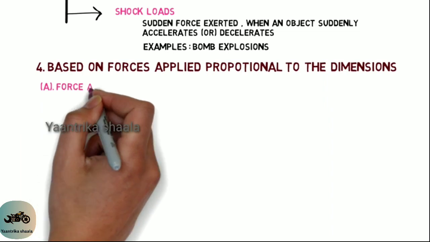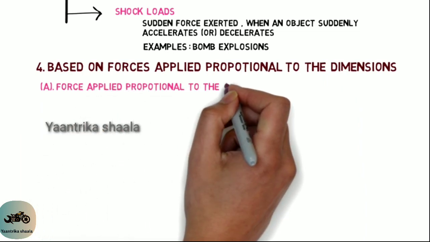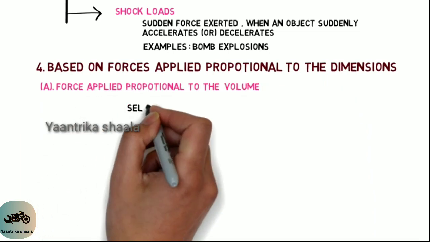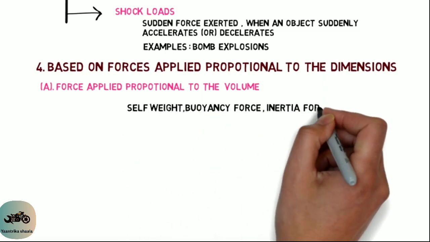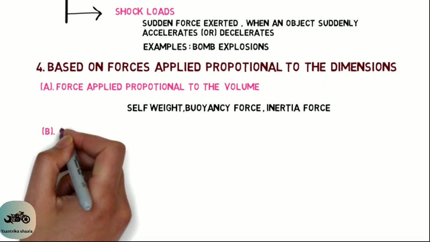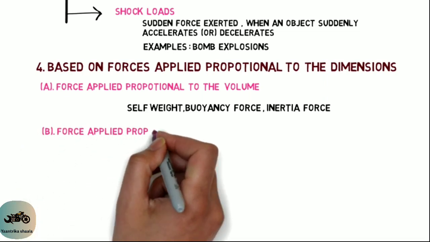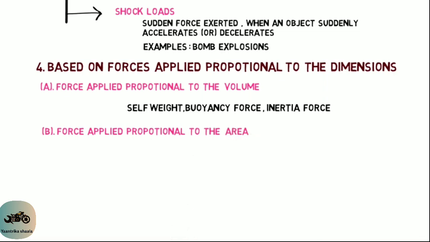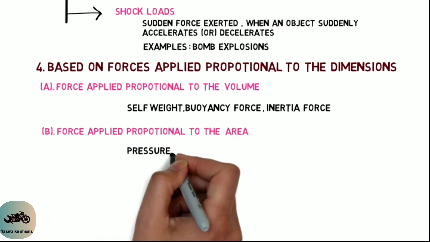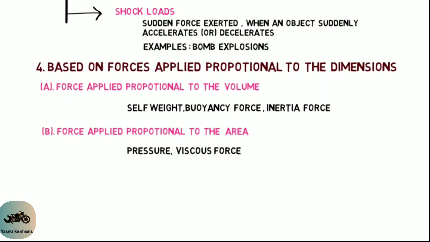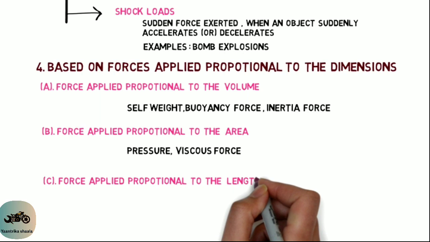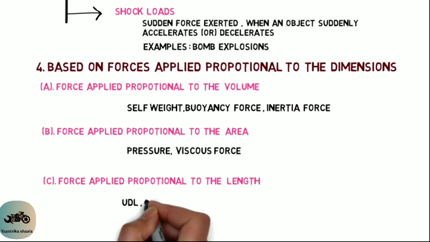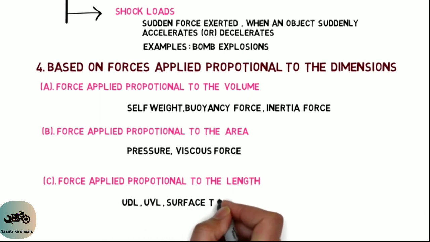The first one is when we apply forces proportional to the volume. Here self-weight, buoyancy force and inertia force come under the volume category, guys. And second one, when force is applied proportional to the area. Here pressure and viscous force come under this category. And third one, forces applied proportional to the length. Here uniformly distributed load, uniformly varying load, surface tension force will come under the length category.